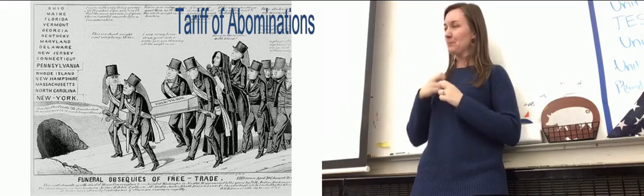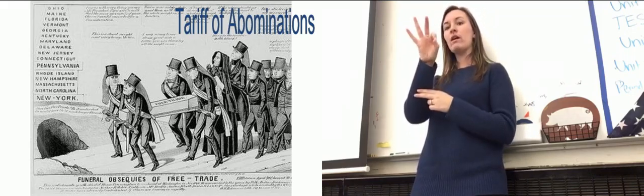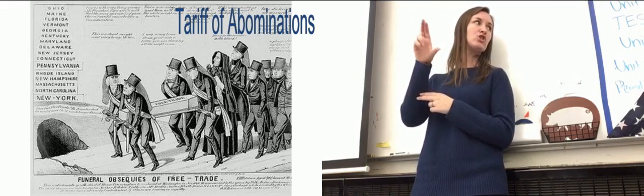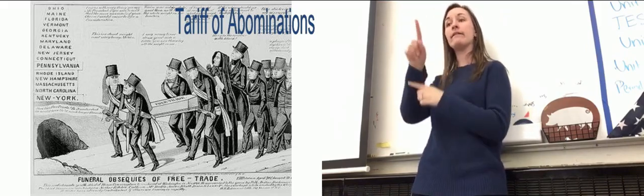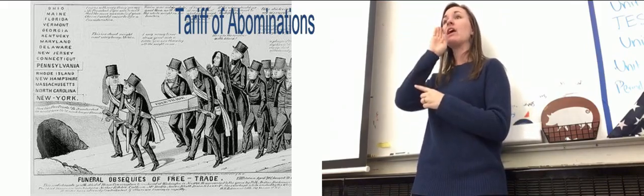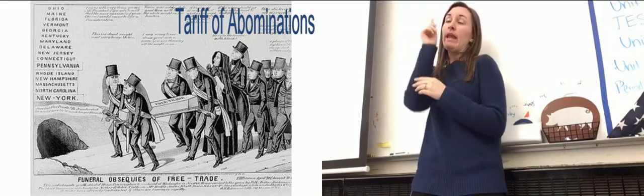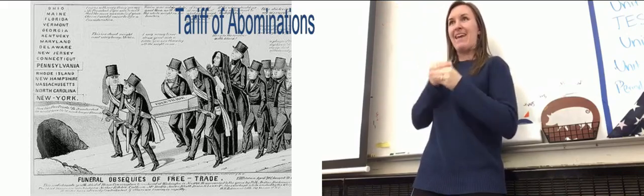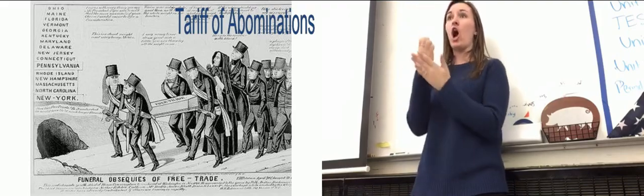You see, this thing is going to get passed called the Tariff of Abominations. If you want to write next to or highlight the Nullification Crisis, highlight the word tariff in the very first bullet. This Tariff of Abominations is going to be passed. Now, we've talked about this before. The tariff is going to, in theory, increase American economies by protecting American trade. This extremely helps the North. The North skyrockets into the economy, extremely rapidly successful.